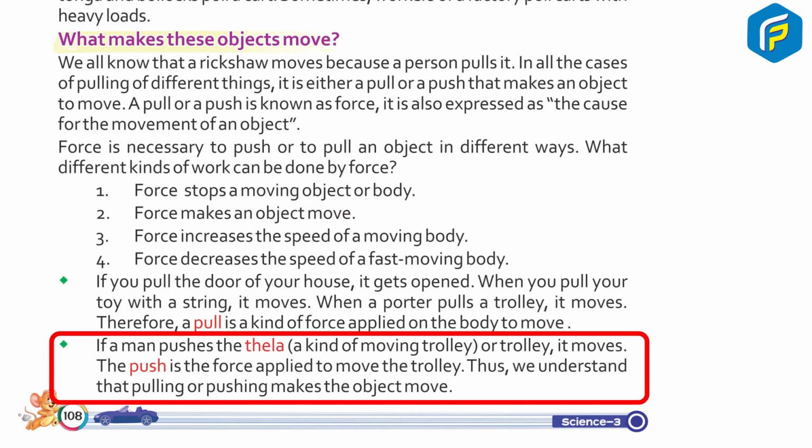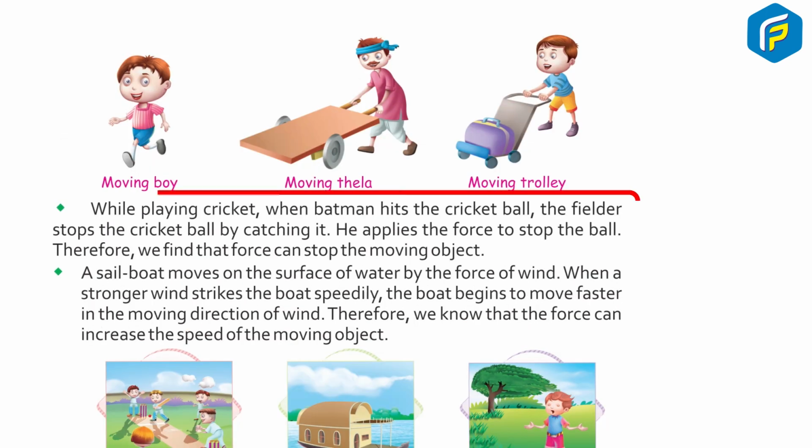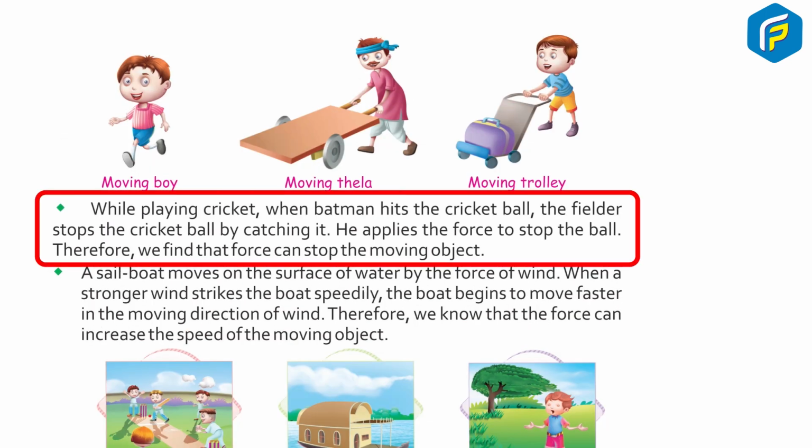If a man pushes a trolley, it moves. The push is the force applied to move the trolley. Thus we understand that pulling or pushing makes an object move. While playing cricket, when the batsman hits the cricket ball, the fielder stops the ball by catching it. He applies force to stop the ball. Therefore, we find that force can stop a moving object.